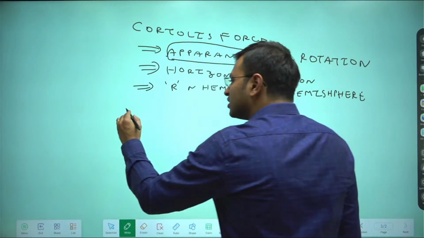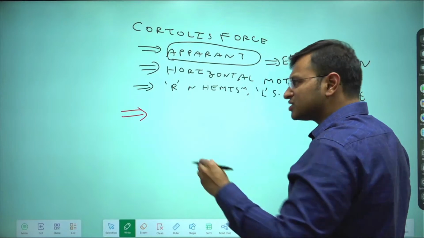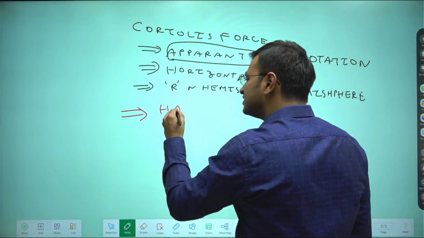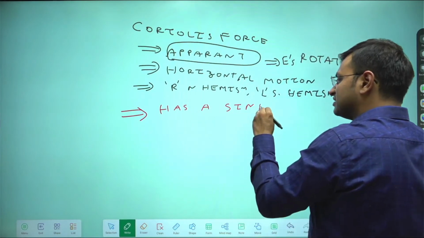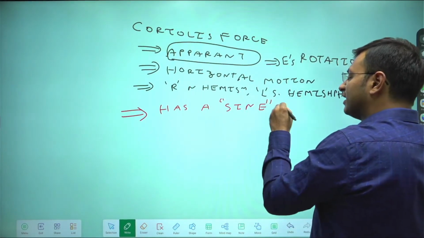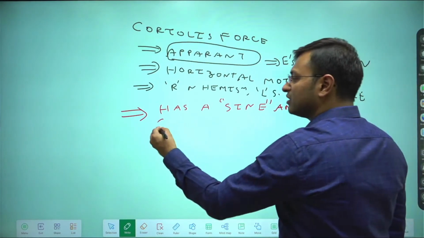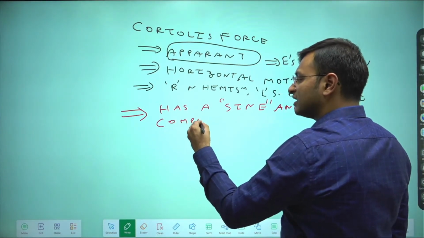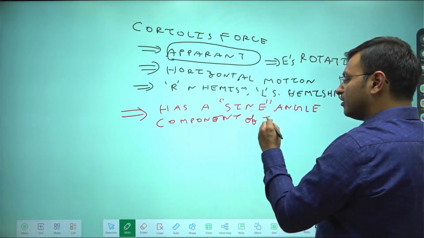So what has the Coriolis force got to do with the latitude? Please remember, Coriolis force has a sine angle component of the latitude.